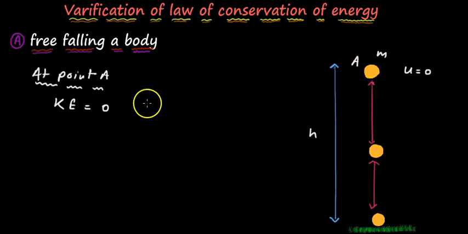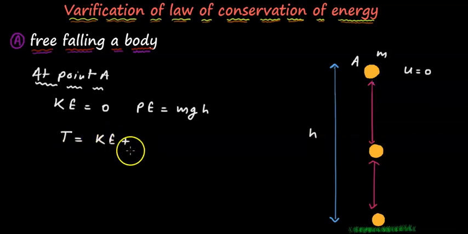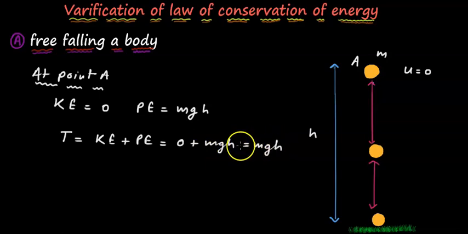So the potential energy will be mgh. m is the mass of the body, g is the acceleration due to gravity, and h is the height where we drop the body. So the total energy at point A, that is KE plus PE, will be 0 plus mgh. That means the energy is mgh.